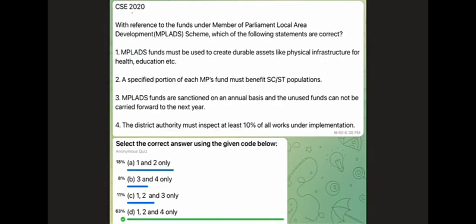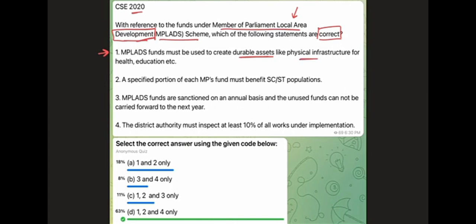The next question was also from Prelims 2020. It read, with reference to the funds under the Member of Parliament Local Area Development MPLAD scheme, which of the following statements are correct? So you have to identify the correct statements. The first statement reads, MPLAD's funds must be used to create durable assets like physical infrastructure for health, education, etc. Now, if you think about this statement, the name of the scheme is Member of Parliament Local Area Development Scheme, right? So the horizon and the scope of the scheme are wide. It is talking about development, and different things can be counted as development. So the first statement is something which we can expect. It is reasonable given the scope of the scheme. Durable assets certainly lead to development, like physical infrastructure for education, health, etc. We don't see any problem in this statement.